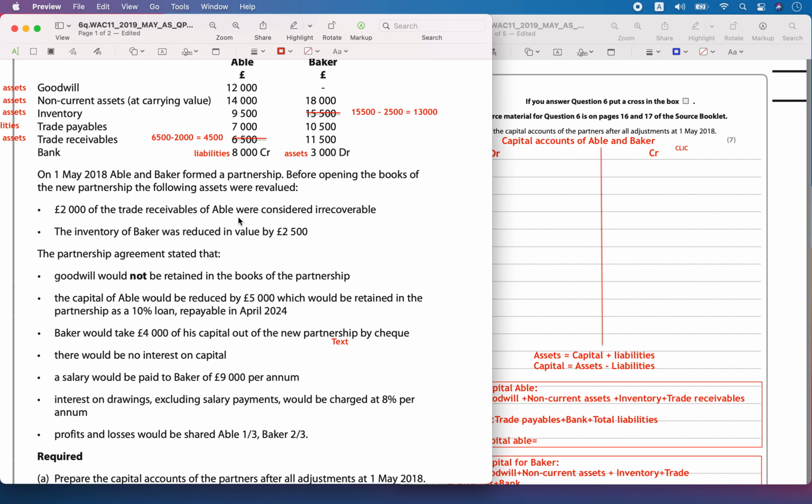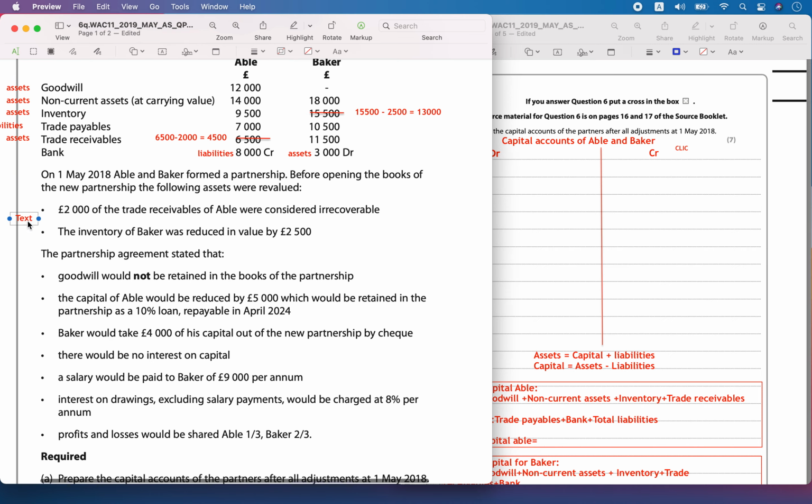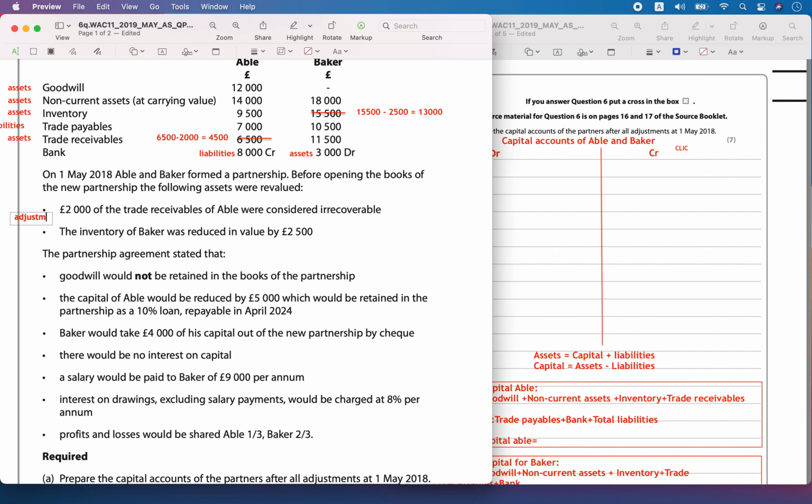So let's prepare the capital account for Abel and Baker. So these were the adjustment parts, where the books were revalued, and the figures that are going to affect the capital account are going to be marked. First one is the goodwill will not be retained in the books of partnership. Second, the capital of Abel was to be reduced and turned into a 10% loan, and Baker is taking out 4000 pounds out of his capital using a cheque.